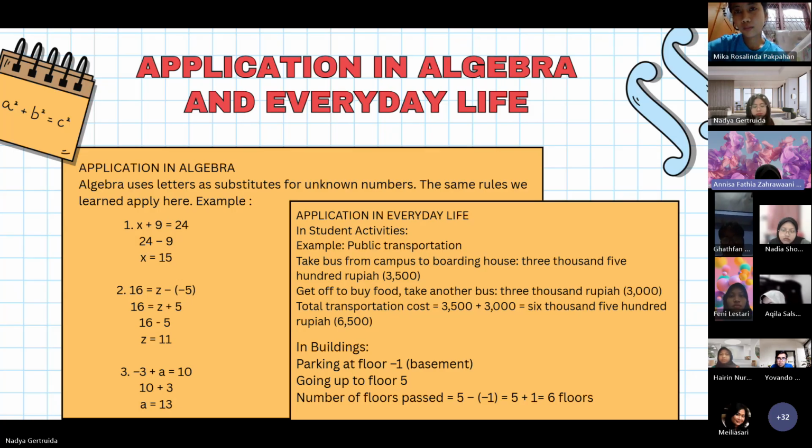Application in everyday life. In student activity, public transportation. Take a bus from campus to boarding house, 3,500 rupiah. Get off to buy food, take another bus, 3,000 rupiah. Total transportation cost is 6,500 rupiah. In the boarding house, parking at floor -1 basement, going up to 5th floor. Number of floors is 6 floors.